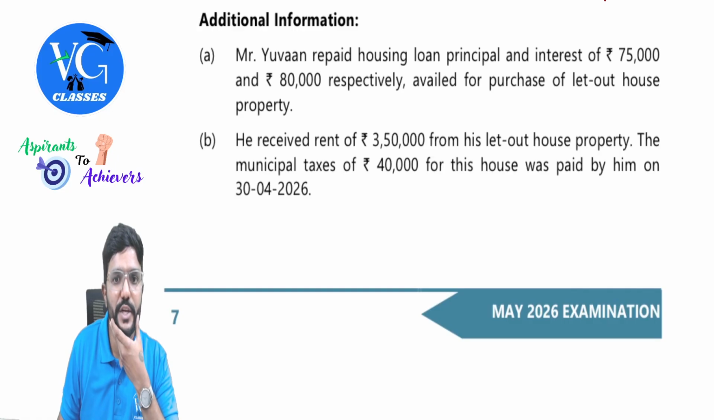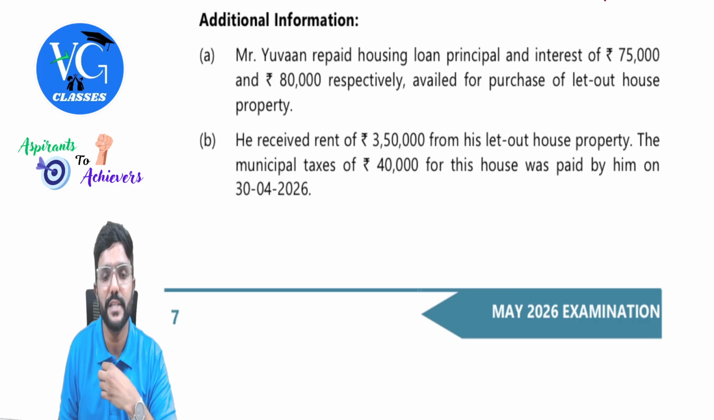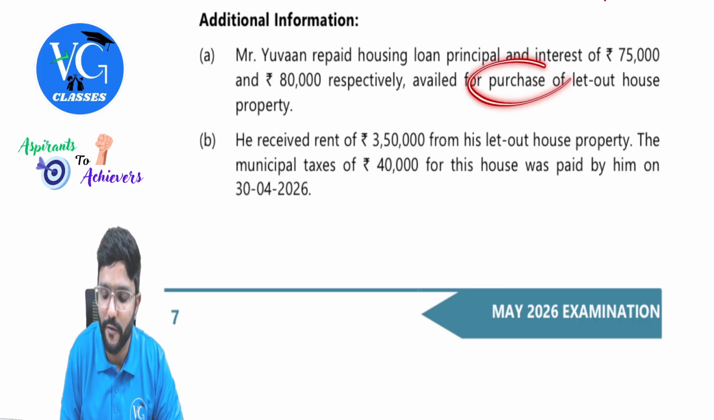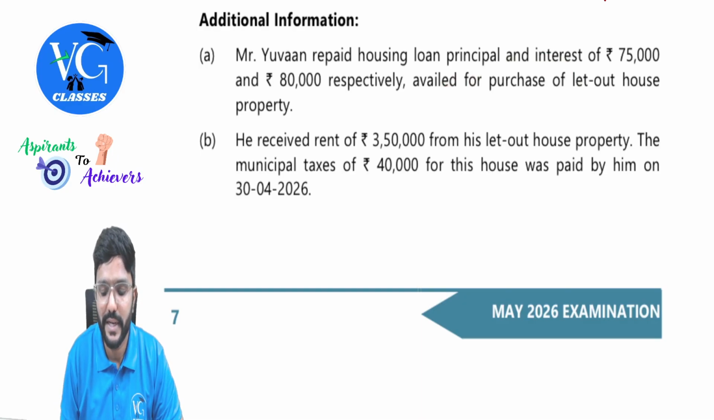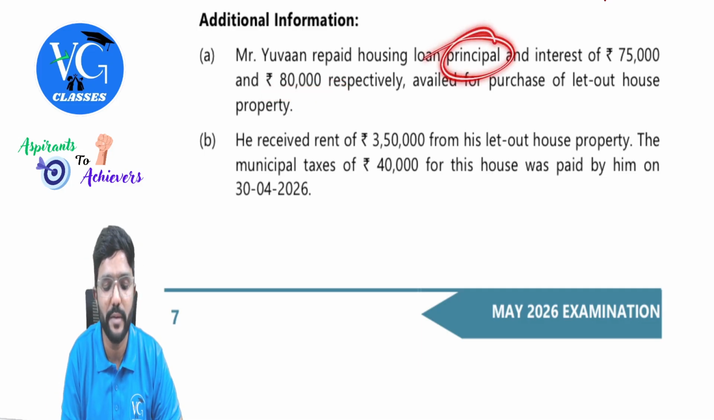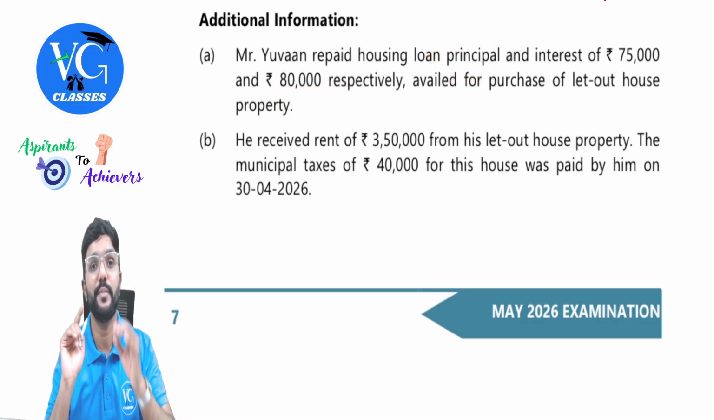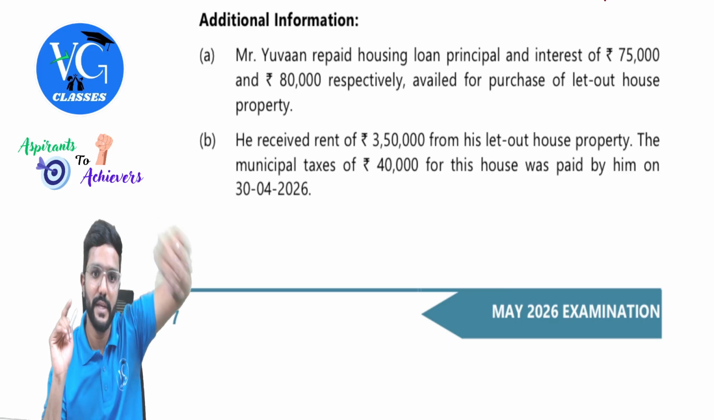Additional information. Mr. Yuan repaid housing loan principal and interest of 75,000 and 80,000 respectively, availed for purchase of let out house property. So interest can be claimed as deduction under section 24 itself, whereas principal repayment can be claimed as deduction under section 80C, but only under optional scheme. Only under optional scheme. Yes, sir.